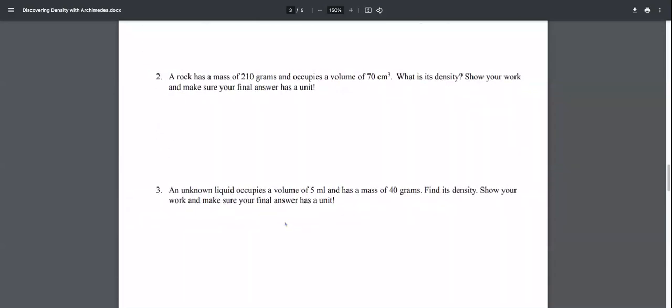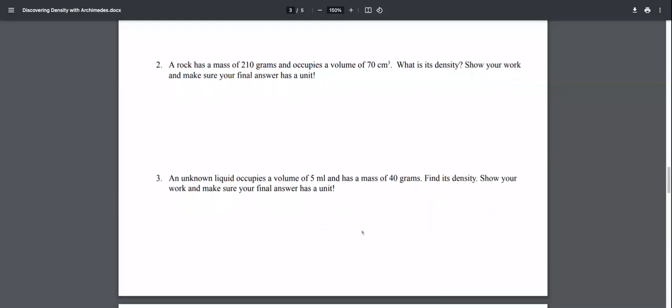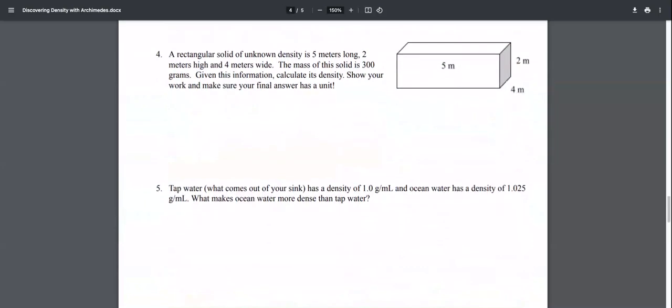Question 3. An unknown liquid occupies a volume of 5 milliliters and has a mass of 40 grams. Find its density. Show your work and make sure your final answer has a unit. Question 4. A rectangular solid of unknown density is 5 meters long, 2 meters high, and 4 meters wide. The mass of this solid is 300 grams. Given this information, calculate its density. Show your work and make sure your final answer has a unit.